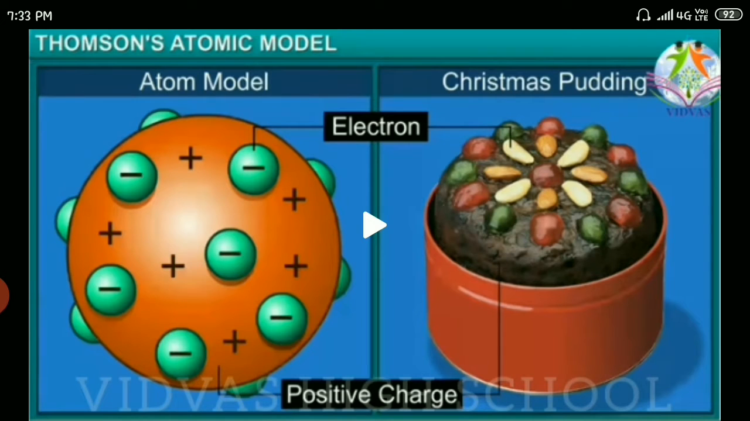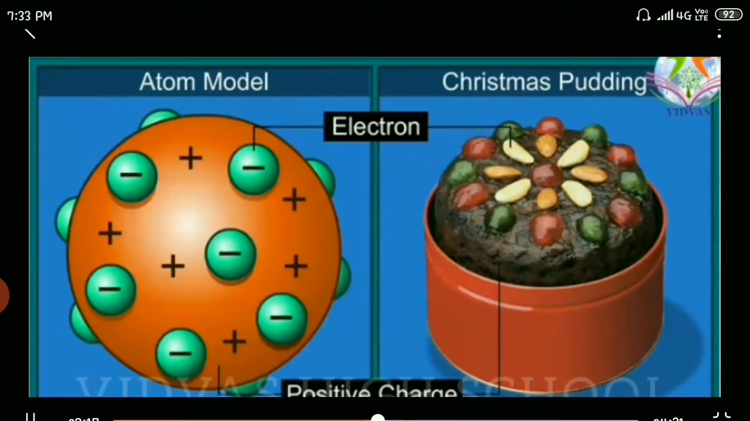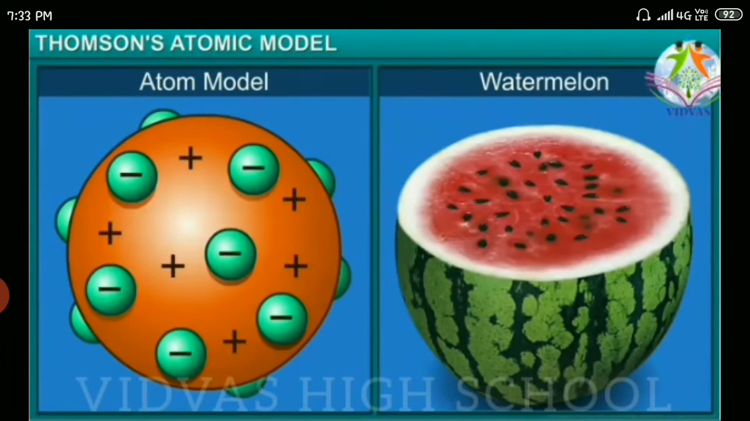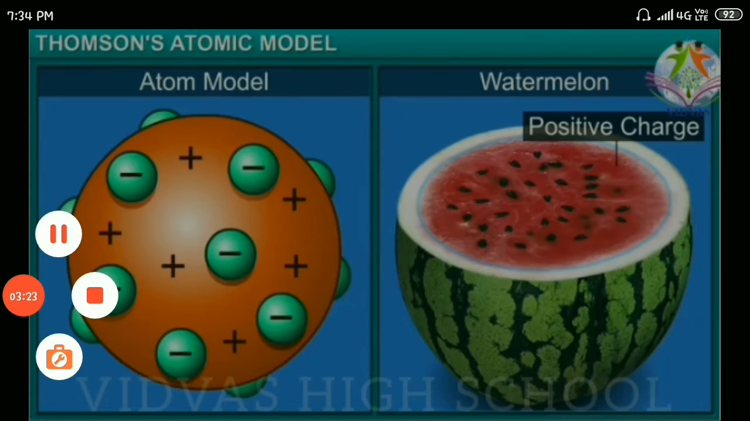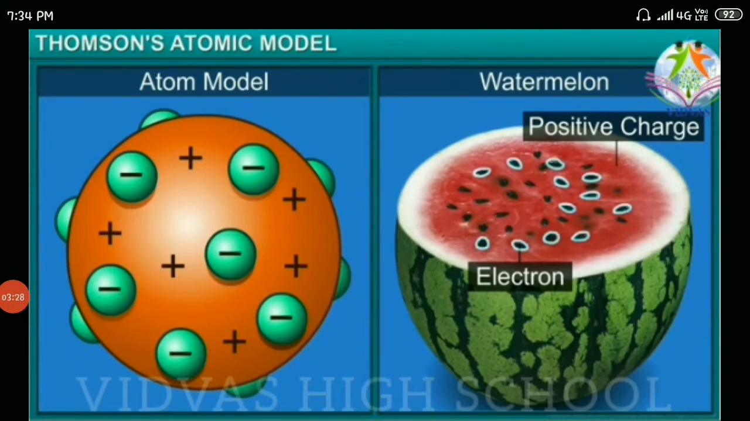So the same arrangement of electrons is like you can see strawberries present on the cake, and the brown color portion is called the positive charge, and the dry fruits present on this brown portion are called the negative charge particles, those are called electrons. He gave this model. This can be explained through a watermelon. The reddish portion inside the watermelon is called the positive charge, and the black seeds present in the red portion are called the negative charge particles, those are electrons and protons.